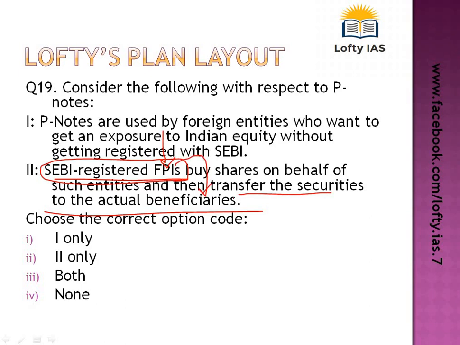So what exactly happens, we do not know who these actual beneficiaries are, where they come from, and what is the source of their income, right? So whenever they want, they can pull out all the stocks, and the volatility in the market becomes very high. That is why SEBI has decided to put a lot of restrictions on the issuance of participatory notes. So the statement is, participatory notes are used by foreign entities who want to get an exposure. This is a correct statement, and the second is also a correct statement, as I've just explained to you.